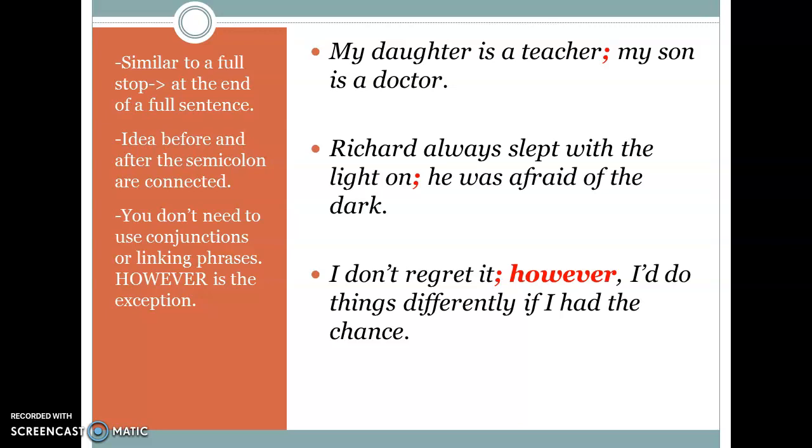"Richard always slept with the light on; he was afraid of the dark." So "he was afraid of the dark" explains why Richard always slept with the light on. You don't need to use conjunctions or linking phrases after a semicolon. However is the exception.